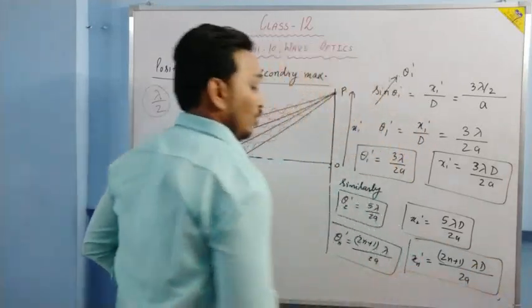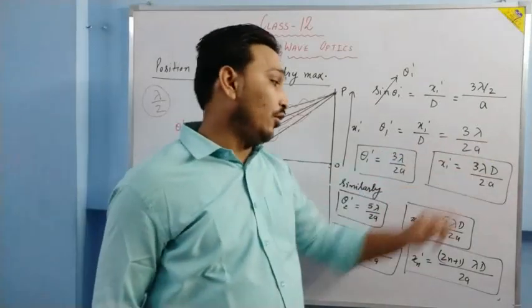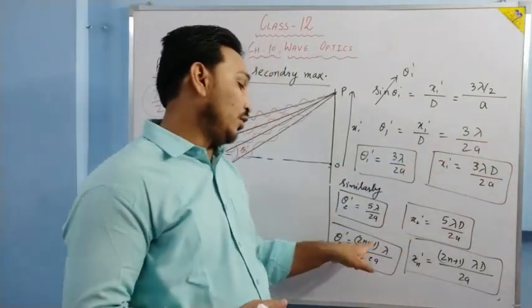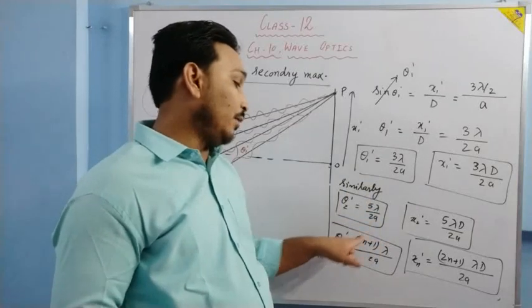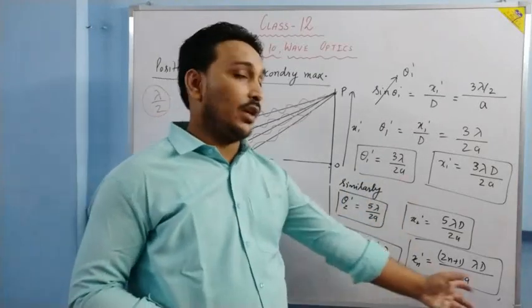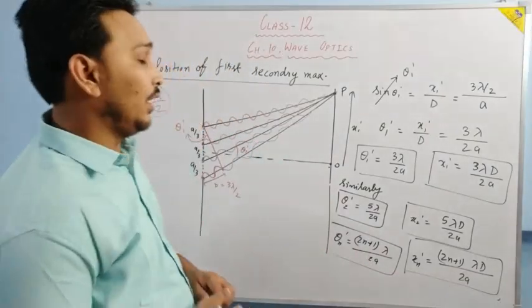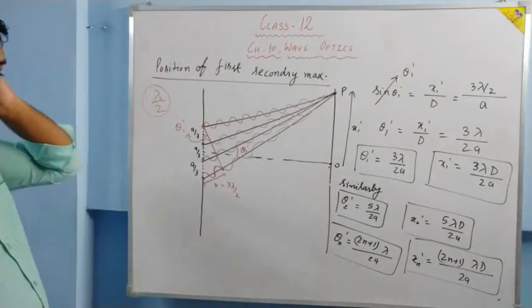If you put n equal to 1, we get 3 lambda by 2a, since 1 plus 2 is 3. If you put n equal to 2, it will be 5 lambda by 2a. It will go like this. So this is how the diffraction pattern is formed.